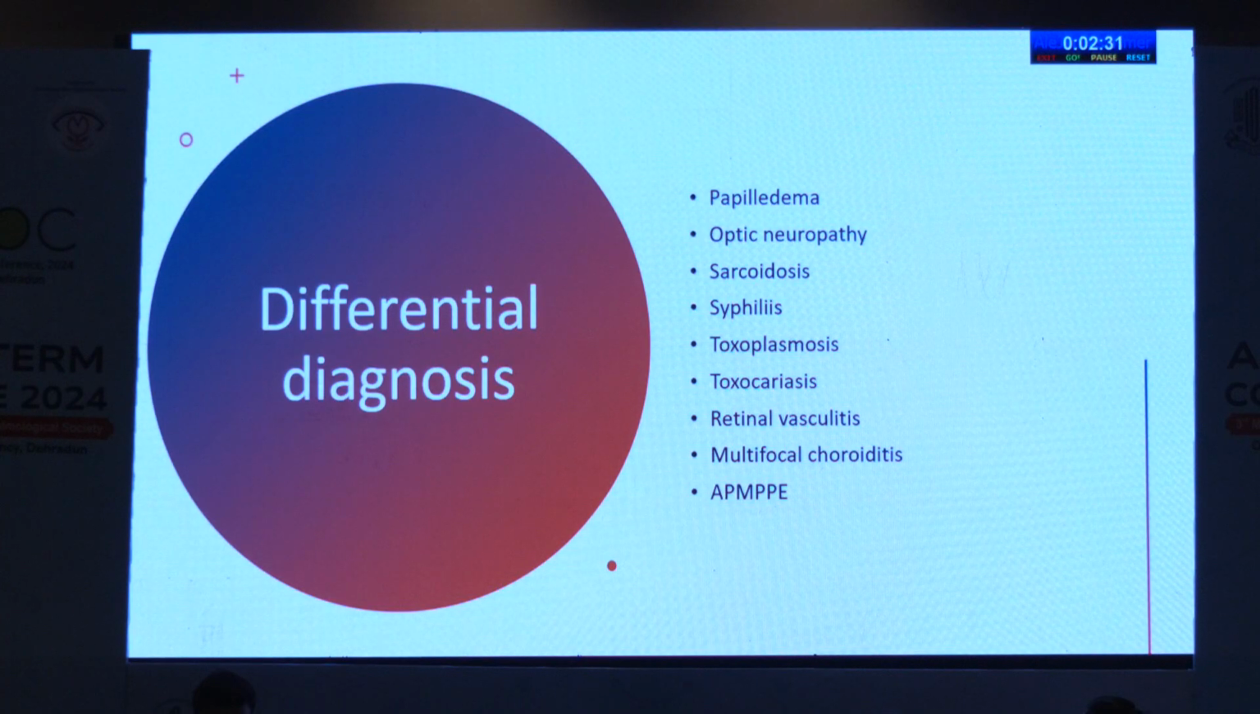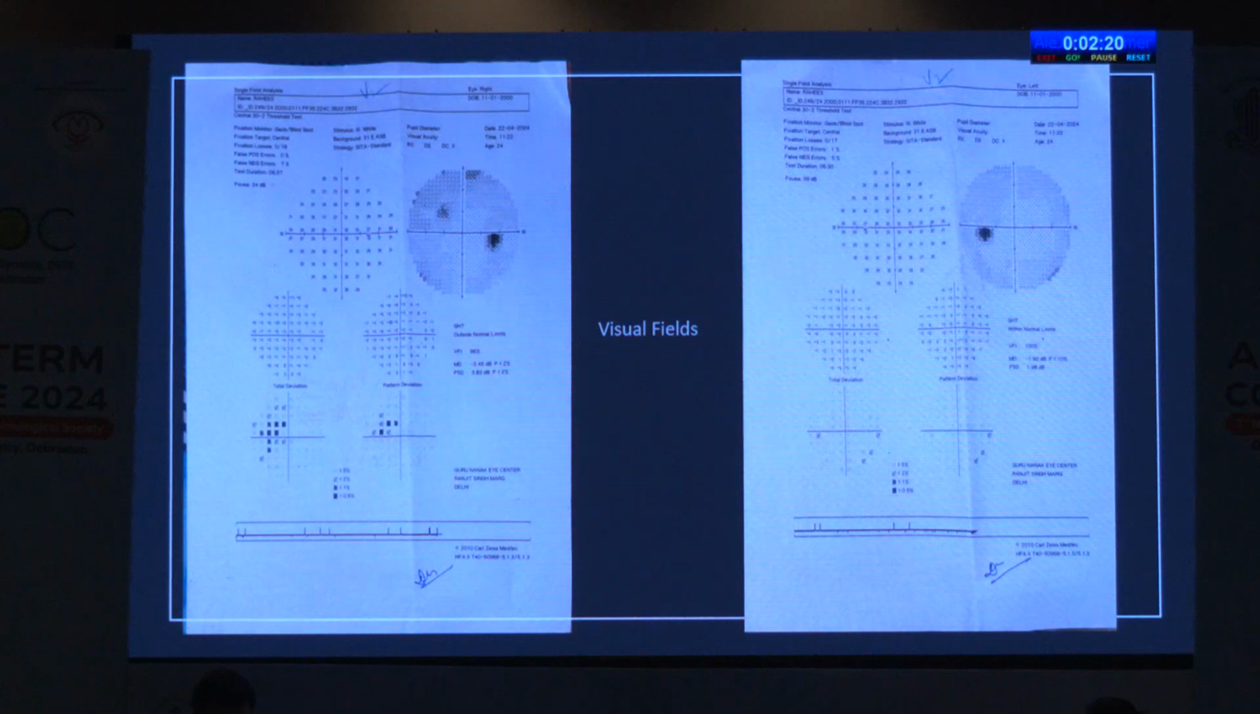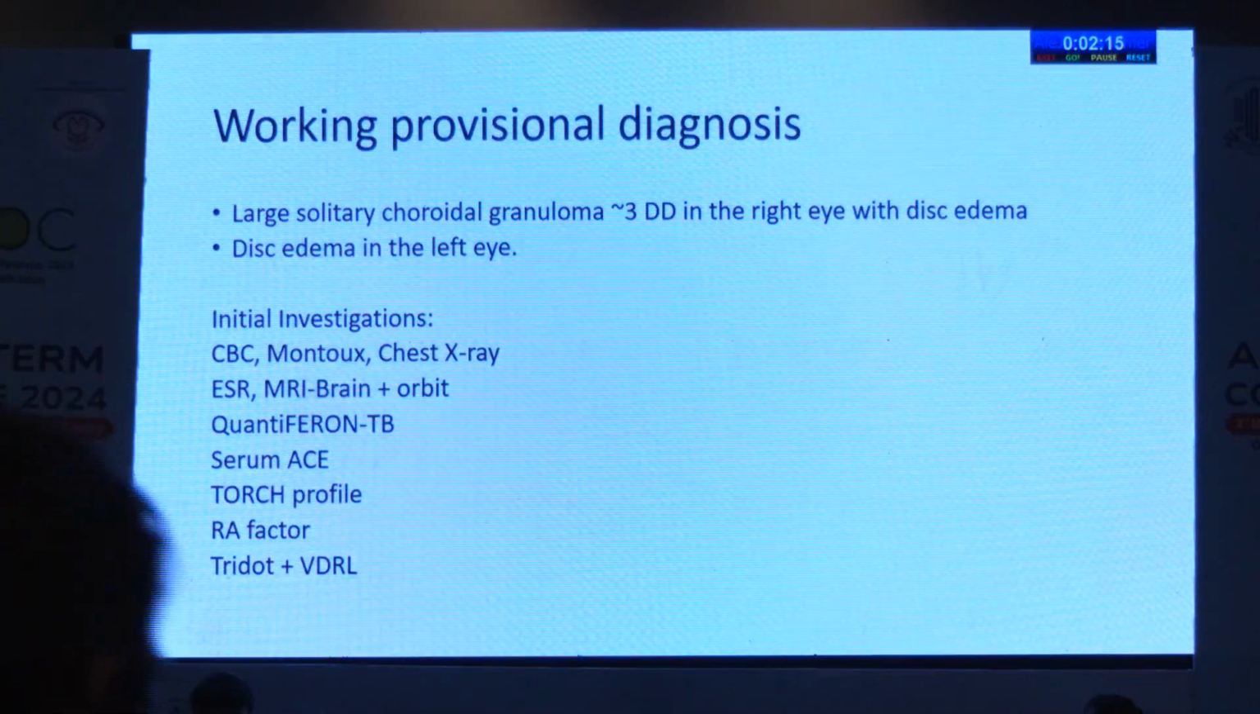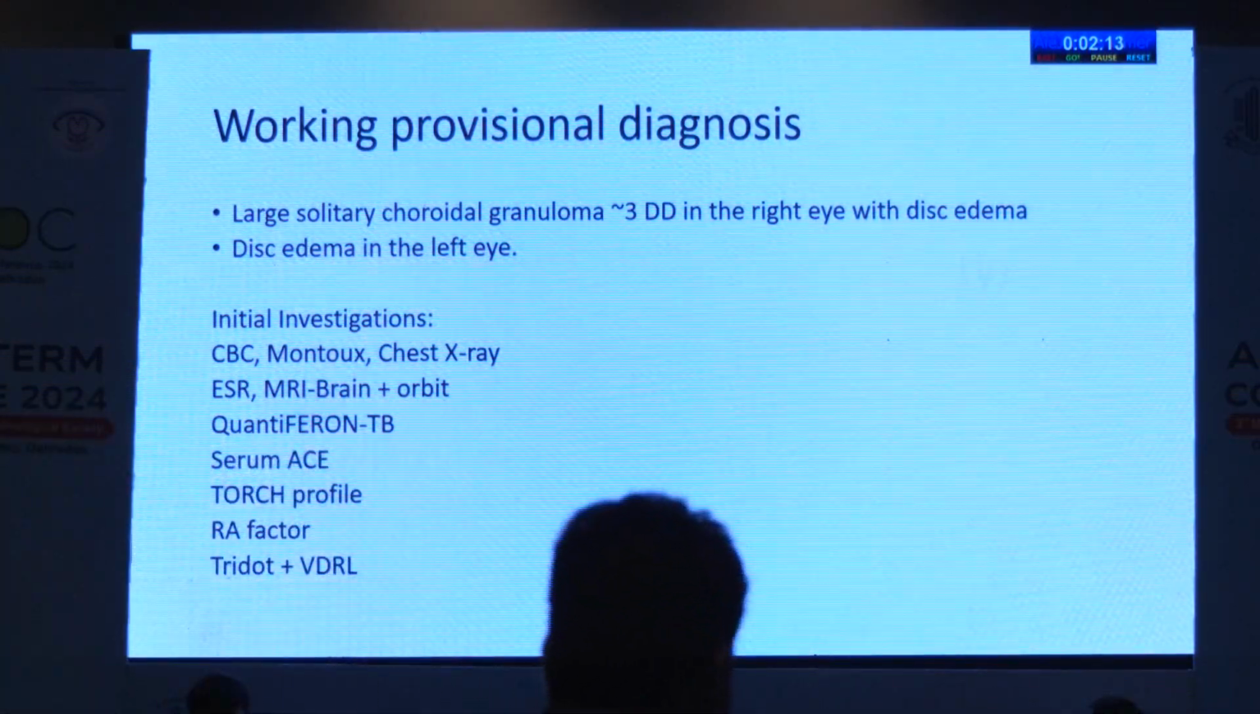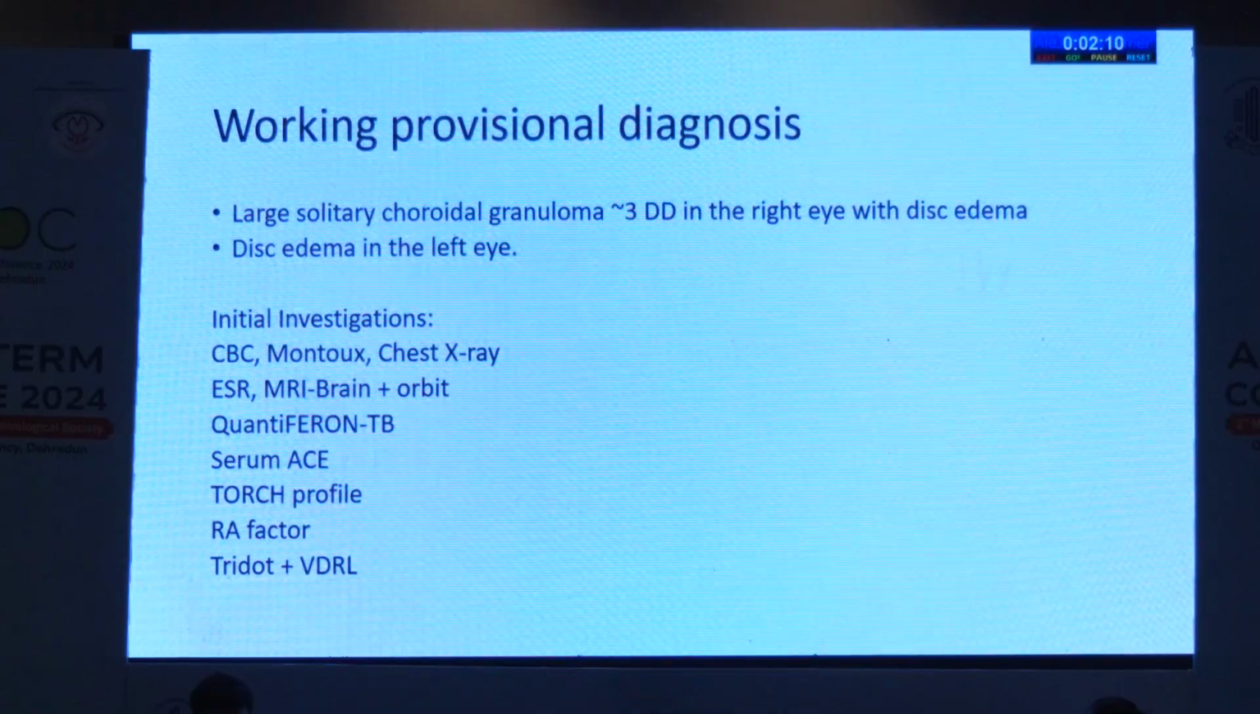So our differentials were papilledema, optic neuropathy, sarcoidosis, syphilis, and other infections such as toxoplasmosis, toxocariasis, vasculitis, multifocal choroiditis, and AMPPE. This was the visual field that was done to rule out any neurological causes. The initial battery of investigations ordered were CBC, Mantoux, and chest X-ray, because we had a high suspicion of TB, followed by ESR. A neurologic consult was done, and MRI brain and orbit were also ordered, along with Quantiferon TB. All the other differentials were to be ruled out, so we ordered further investigations.